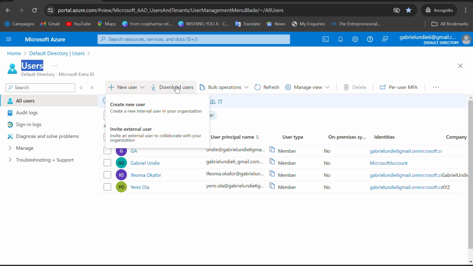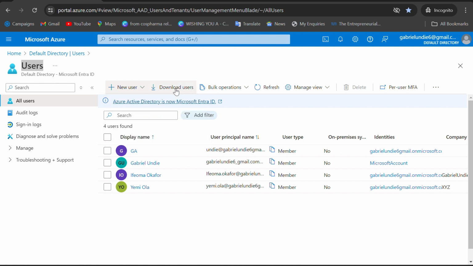Then you can also download the users. Maybe some of you are managing a medium or small company where HR will require the list of all the staff in the company. Instead of documenting it one by one, you just come down here and download all the users. The moment you click download, it will download in CSV extension, just like Excel form, and then you can give it to the HR.